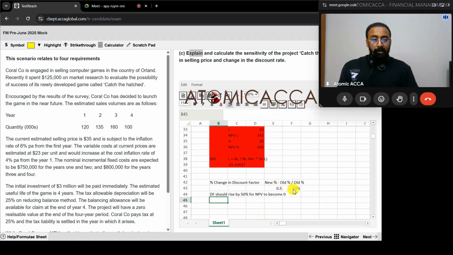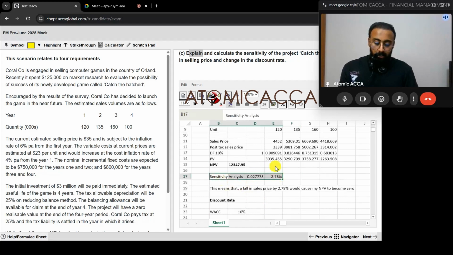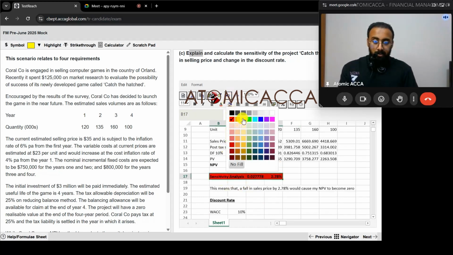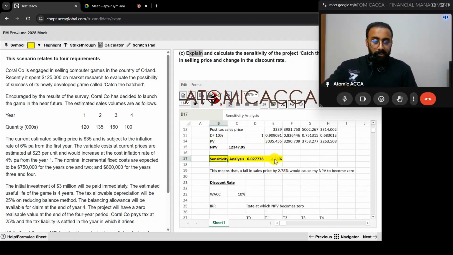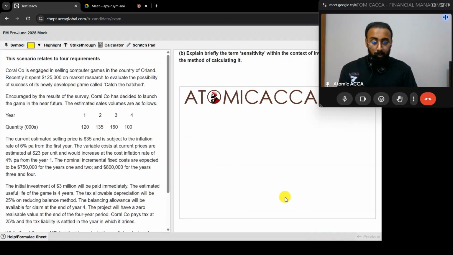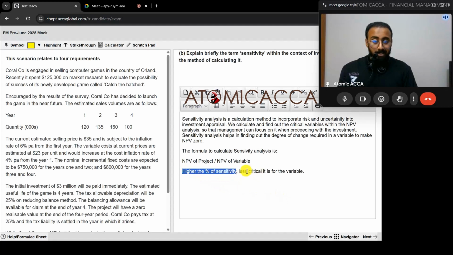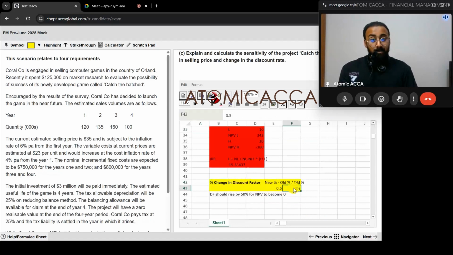Now for discount factor, we found its sensitivity is 50%. I'll just mark this in a separate color so that we know this is our solution. So discount factor is 50 percentage, while for sales price it is 2.78 percentage. Which one is highly sensitive over here? Remember in the previous question we said, higher the percentage, less critical it is.